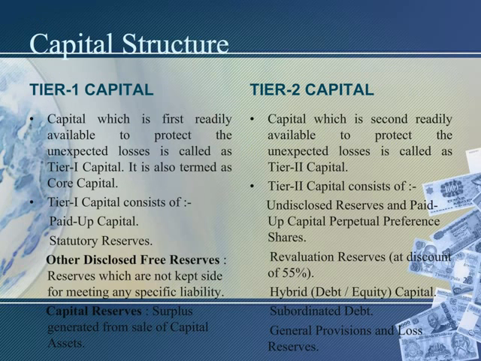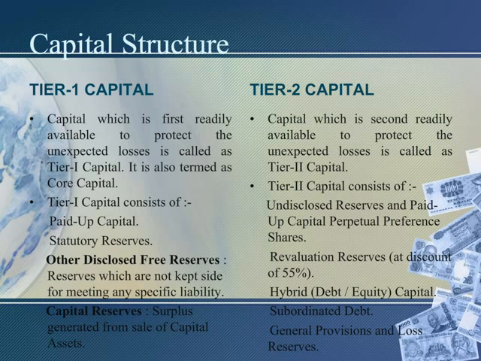Now that we have seen the basic terms on capital risk, we will take a look at the capital structure. Capital structure is mainly classified into Tier 1 capital and Tier 2 capital. Tier 1 capital is the capital which is readily available to protect against unexpected loss. It is also called the core capital. And Tier 2 is second readily available to protect against unexpected losses.